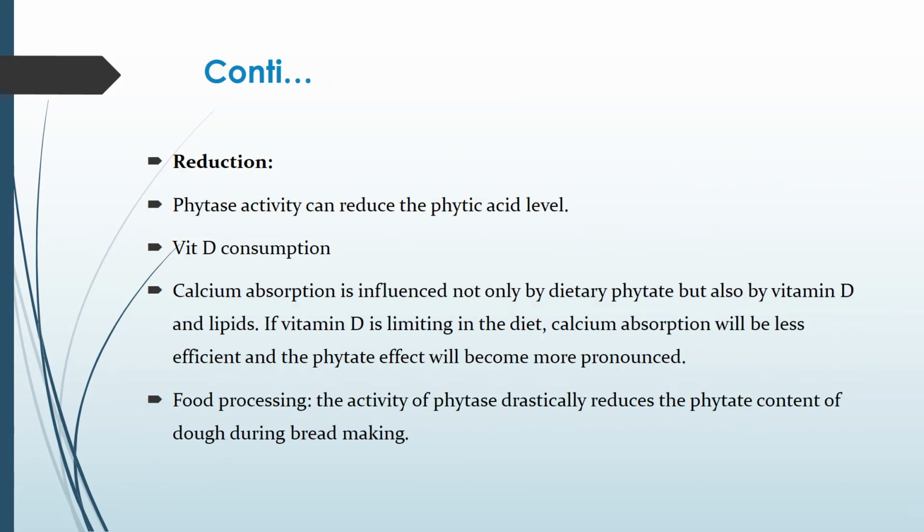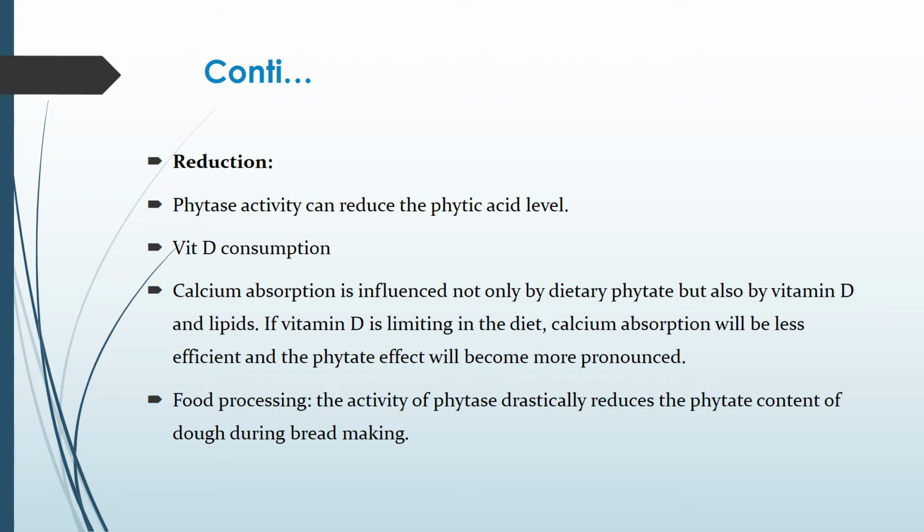Let's see what are the methods of reduction of phytic acid or phytate from the food. So phytase activity or enzyme can reduce the phytic acid level. Vitamin D consumption can also help in reducing the effect of phytic acid or phytate in our body. The calcium absorption is dependent on the vitamin D consumption.